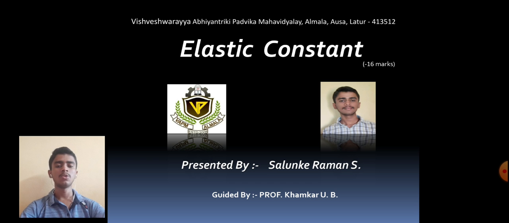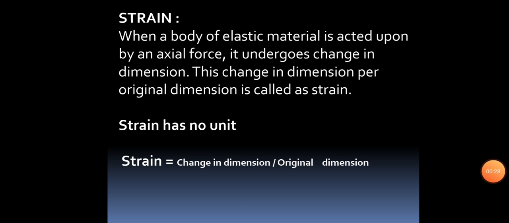So students, today we are going to discuss the chapter Elastic Constants from the subject of Mechanics of Structure. Strain. What is meant by strain? When a body of elastic material is acted upon by an axial force, it undergoes a change in dimension. This change in dimension per original dimension is called strain. It is simply defined as the ratio of change in length to the original length.